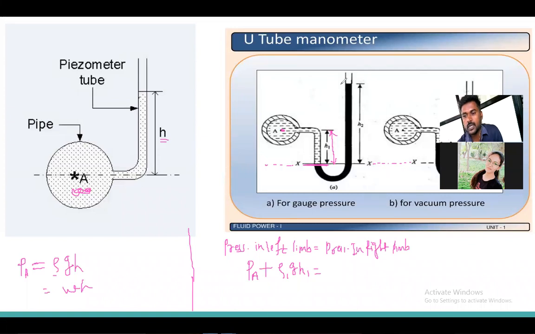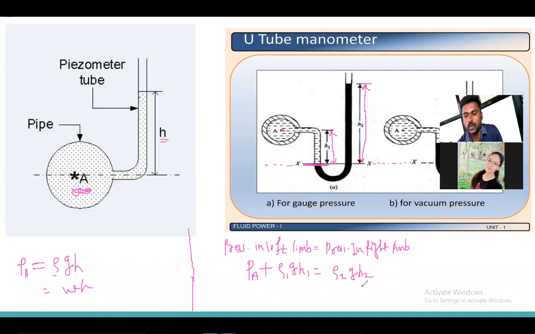In the right limb, above this there is atmospheric air, so we have to measure only this much pressure. And this is due to the height H2, rho 2 G H2.